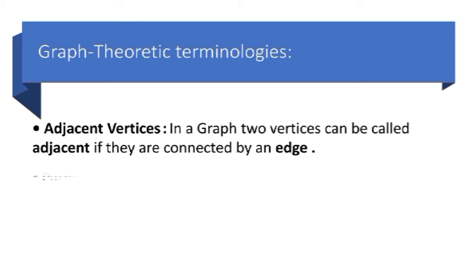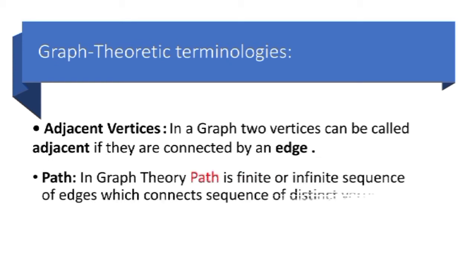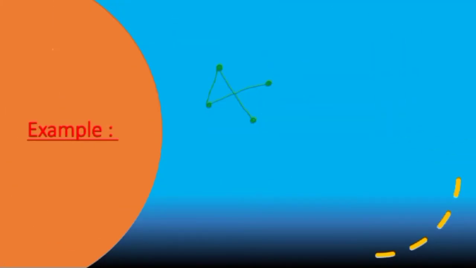In graph theory, a path is a finite or infinite sequence of edges which connects a sequence of distinct vertices. For example, this is a graph. If you notice, these two are connected, but these two are not connected. Now if we name them 1, 2, 3, 4, we can see that 1, 3, 2, 4 is a path.